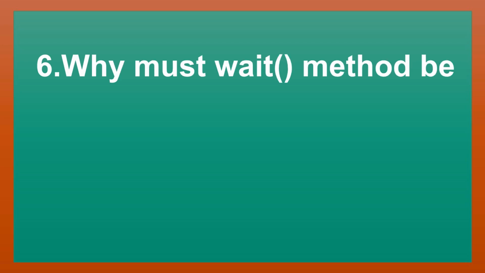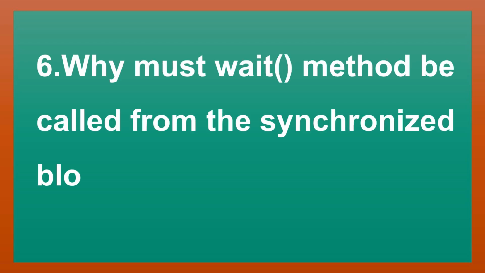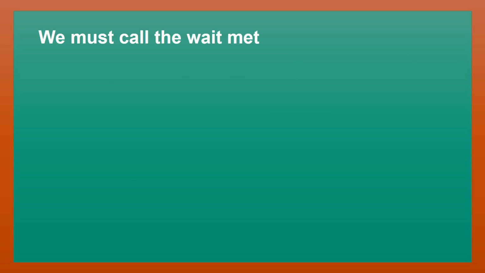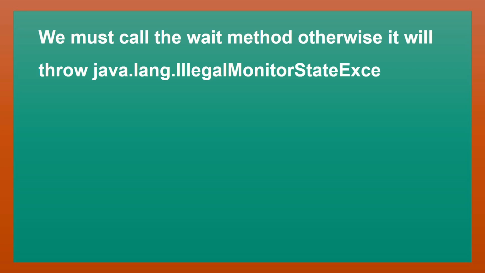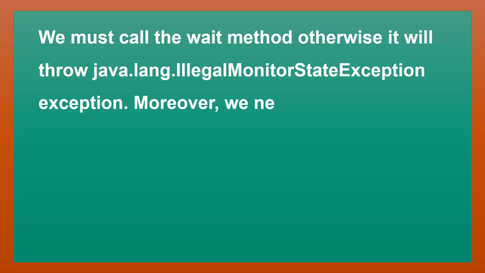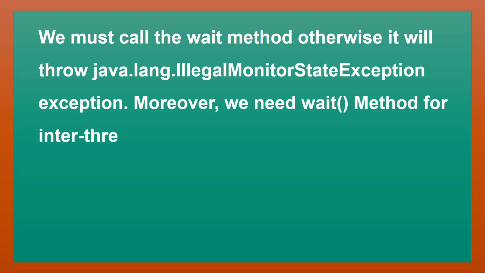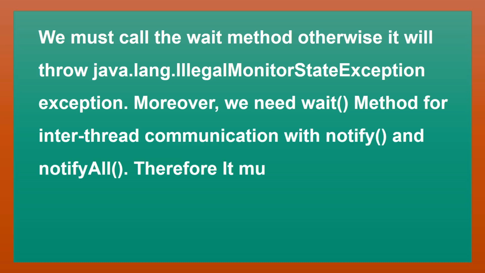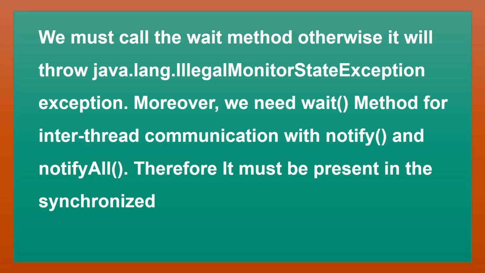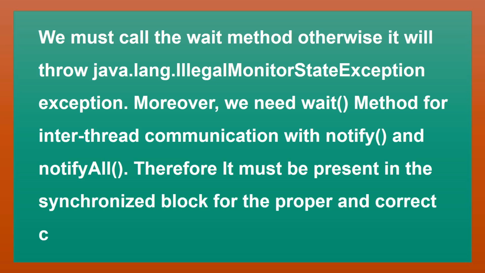Why must the wait method be called from a synchronized block? We must call the wait method from a synchronized block, otherwise it will throw java.lang.IllegalMonitorStateException. Moreover, we need the wait method for inter-thread communication with the notify and notifyAll methods. Therefore it must be present in the synchronized block for proper and correct communication.